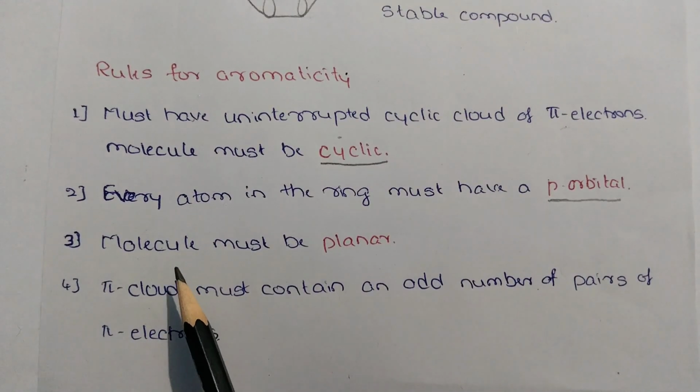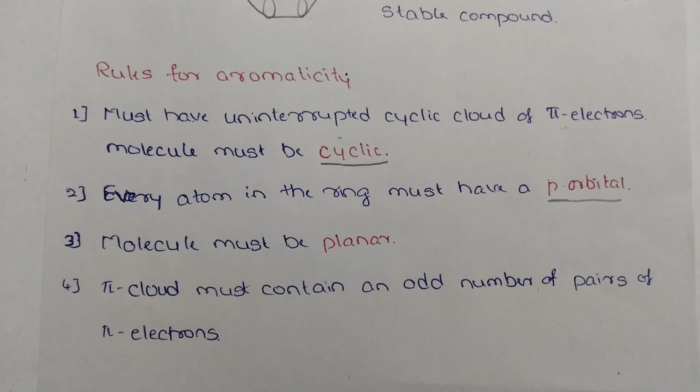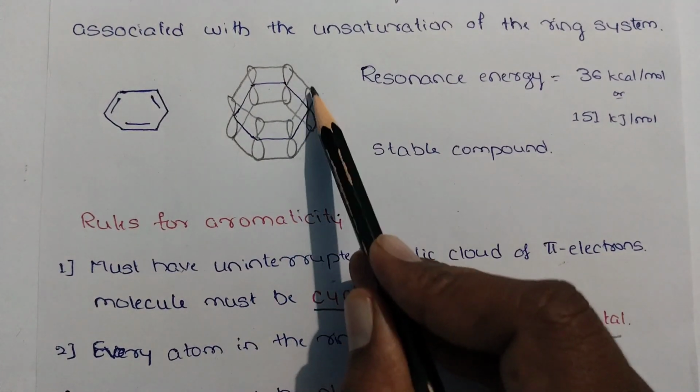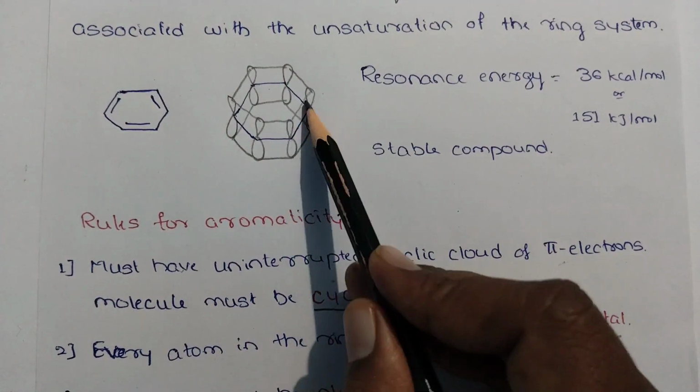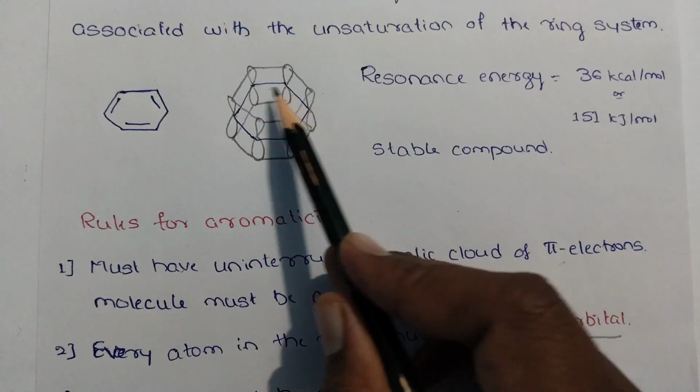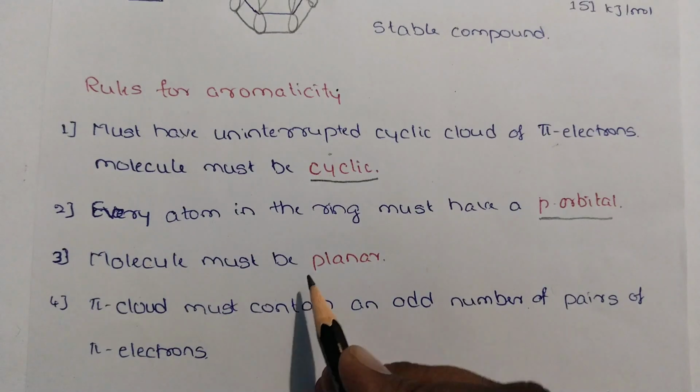And the p orbital must be able to overlap with the p orbital of the next atom, so that there will be an uninterrupted electron cloud. Hence the molecule should be planar.